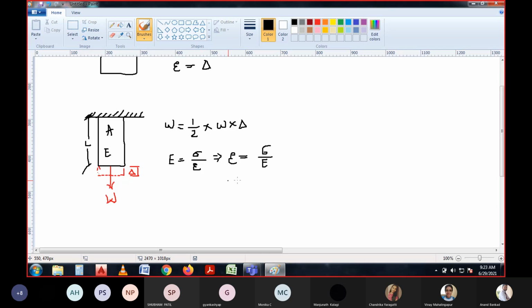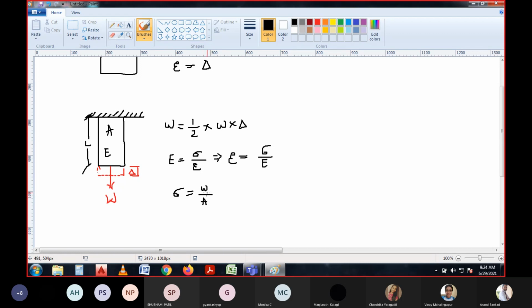Correct. Why are we referring to the strain? Because we are now dealing with the strain energy of the body. So that is the reason we are equating the strain equal to sigma by E. So what is sigma? Sigma is nothing but the stress. If sigma is stress, then the exact equation is the load upon the unit area which is acting. So stress is the load by unit area.